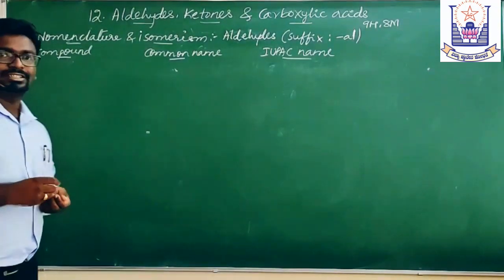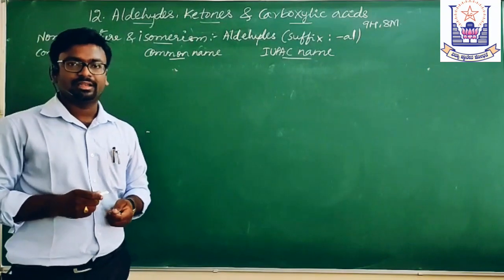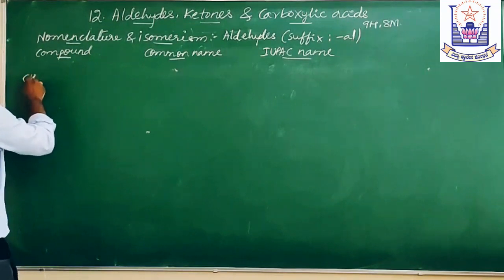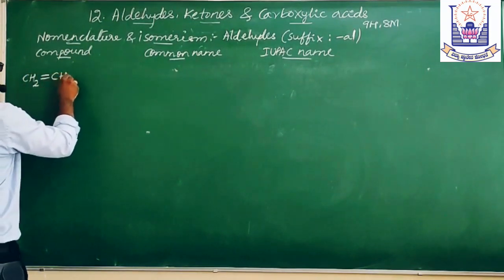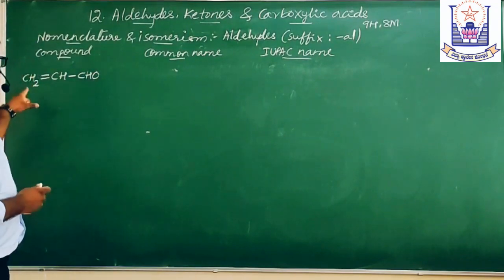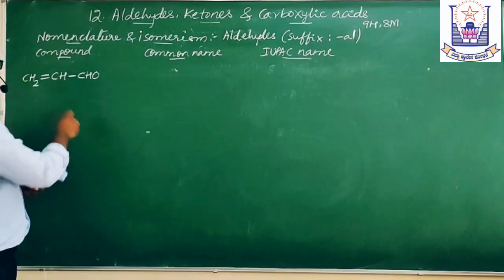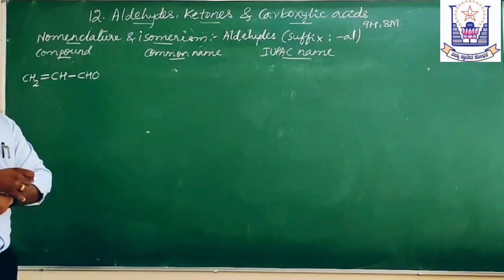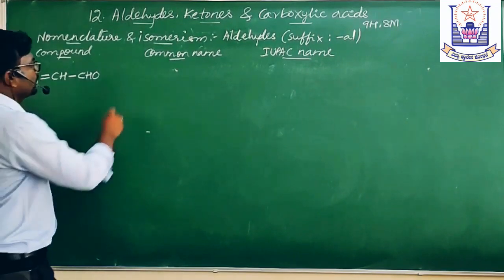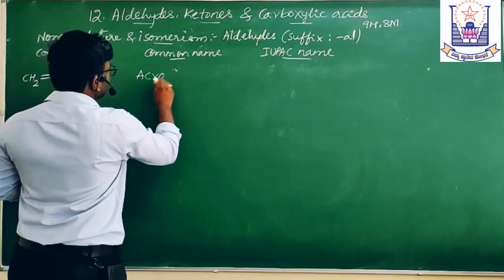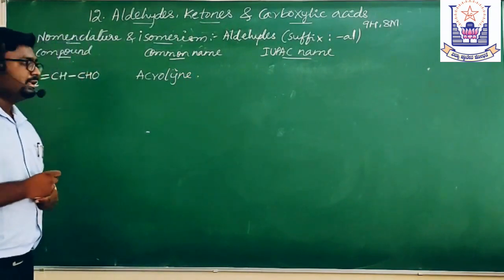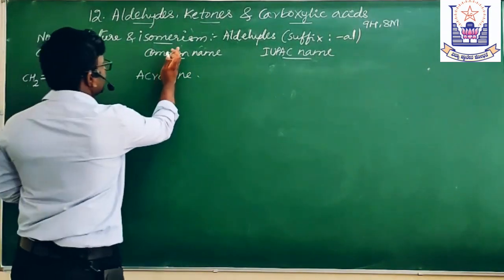Let us consider some unsaturated aldehydes. The first one is this: CH2 double bond CH CHO. Here this compound is unsaturated because it contains a double bond between carbon and carbon. What is the common name of this compound? It is acrolein. This is acrolein.